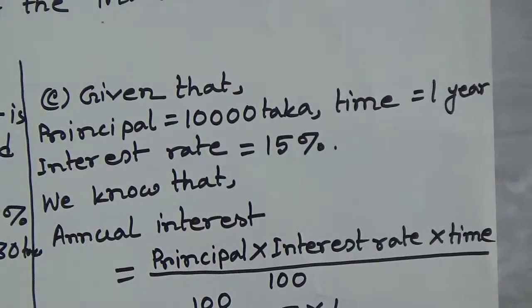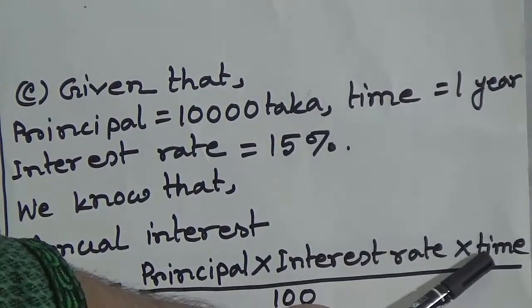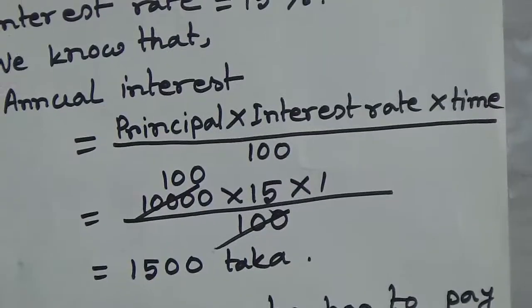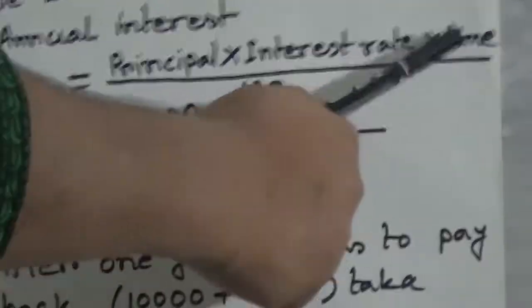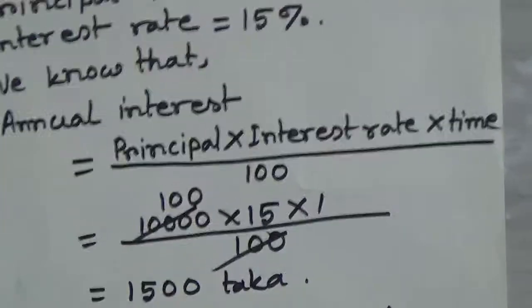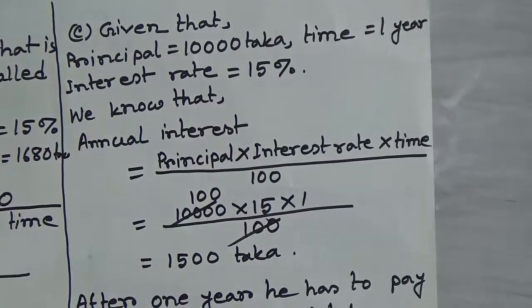The formula of annual interest is principal multiplied by interest rate multiplied by time divided by 100. Now we put the value of principal, interest rate and time. What is the principal? Principal means 10,000 taka. And what is the interest rate? Interest rate means 15%. And what is time?